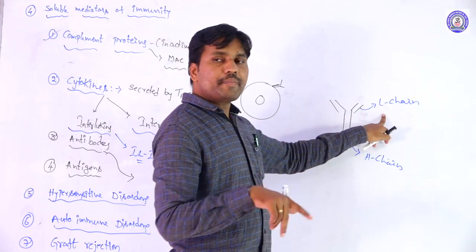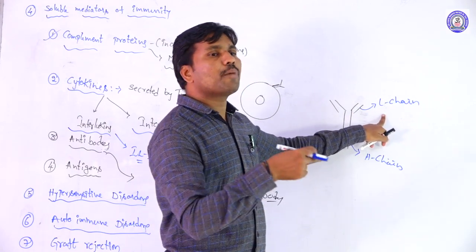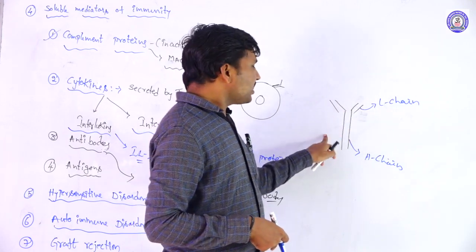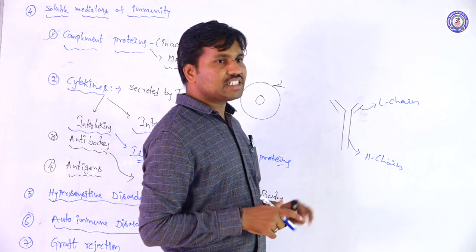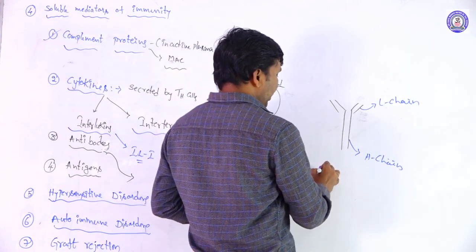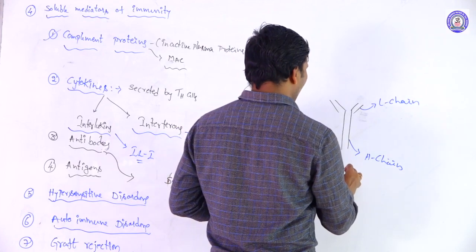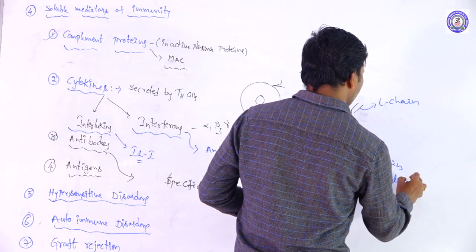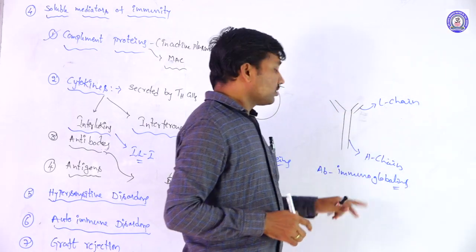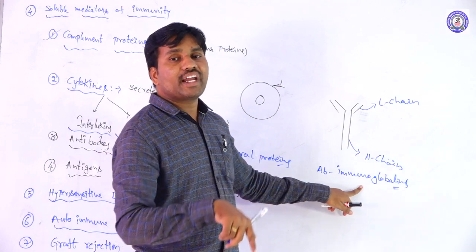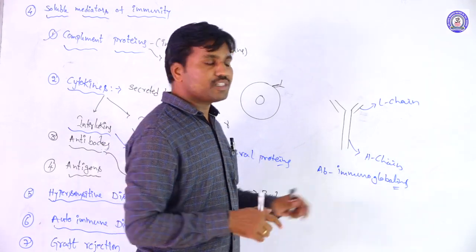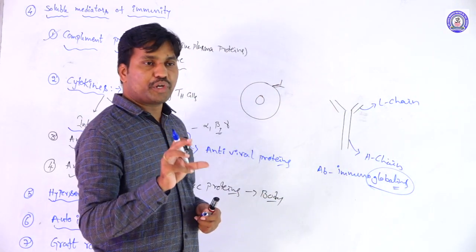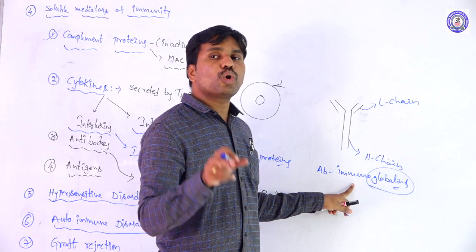Among these polypeptide chains, a number of domains are present. Based on the heavy chain polypeptides, these antibodies are commonly called immunoglobulins. The chemical nature of these polypeptide chains is globin proteins, so these are called immunoglobulins.